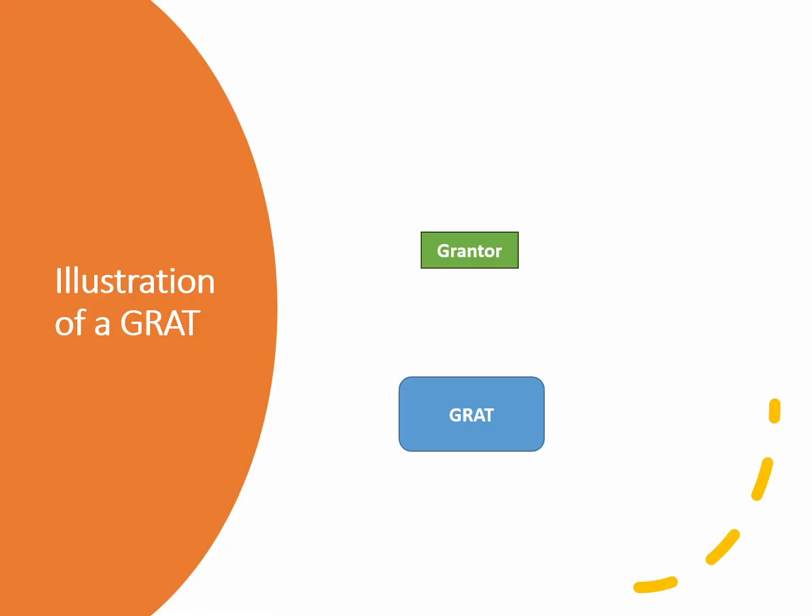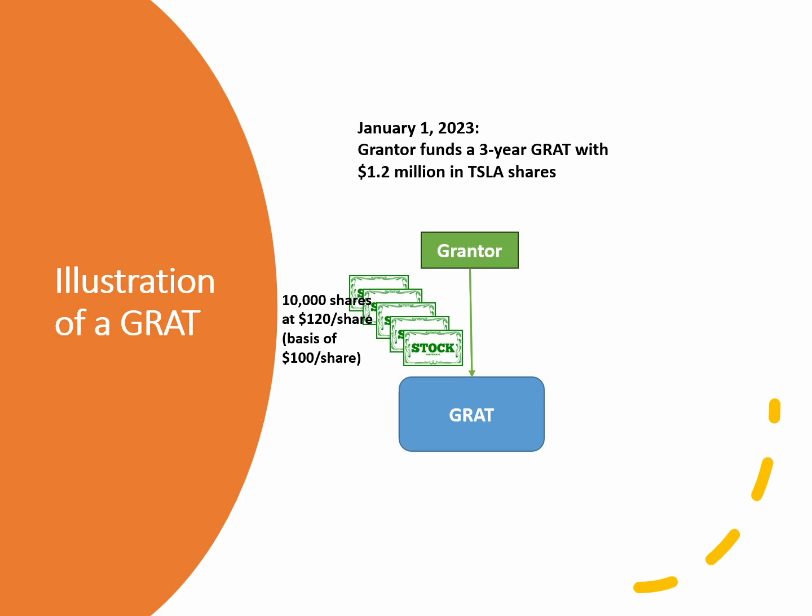Let's see how a GRAT works with a rapidly appreciating asset funding the GRAT. On January 1st, 2023, Grantor contributed $1.2 million in Tesla stock to a newly created GRAT. That was comprised of 10,000 Tesla shares valued at $120 per share and having a basis of $100 per share. Annual annuity payments calculated to zero out the GRAT were $442,000 per year.